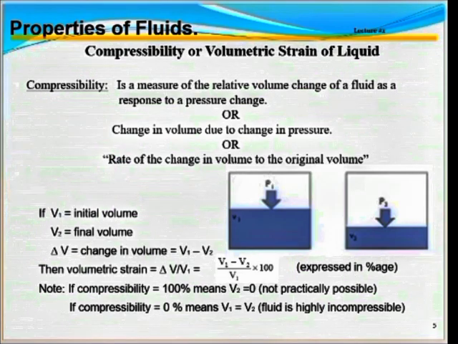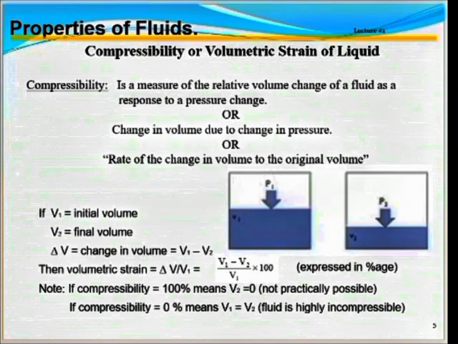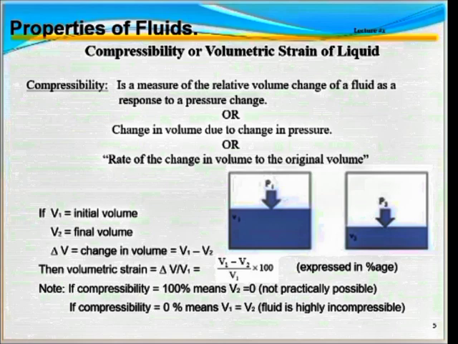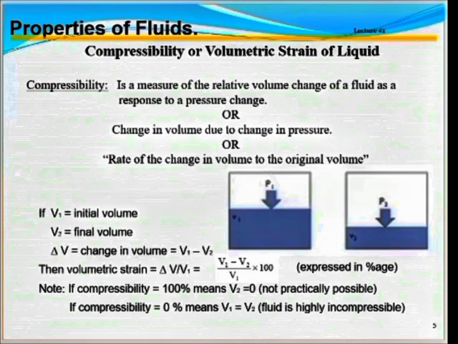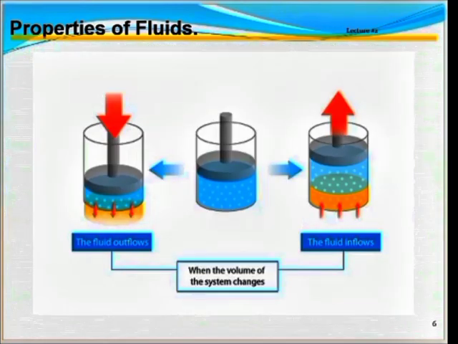So if compressibility is equal to hundred percent, it means V2 is equal to 0, and we can say that the fluid is incompressible, which is practically not possible because every fluid is compressible up to a certain limit. But in case of some fluids, when pressure is applied on them, the change in volume is very small, and due to the small change in volume, we consider it negligible, so we consider it an incompressible fluid.